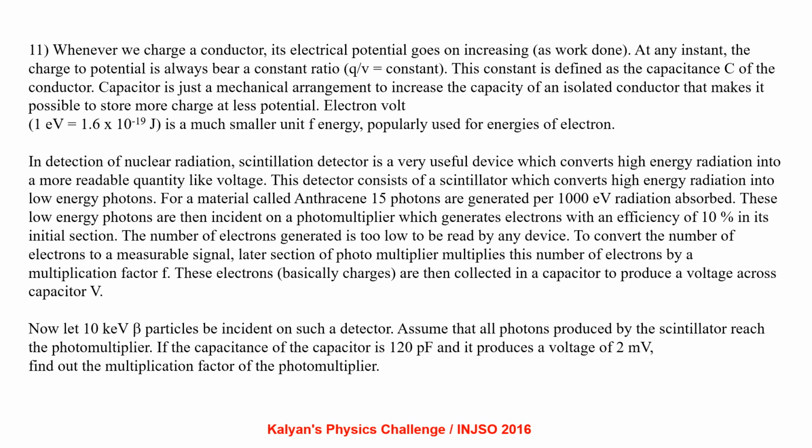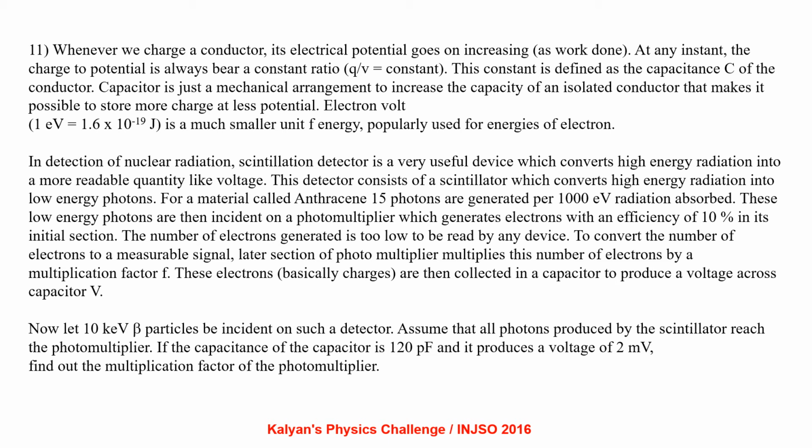Whenever we charge a conductor, its electrical potential goes on increasing. At any instant, the ratio of charge to potential is always constant. This constant is defined as the capacitance C of the conductor. A capacitor is just a mechanical arrangement to increase the capacity of an isolated conductor, which makes it possible to store more charge at less potential. The electron volt is a much smaller unit of energy, popularly used for energies of electrons.